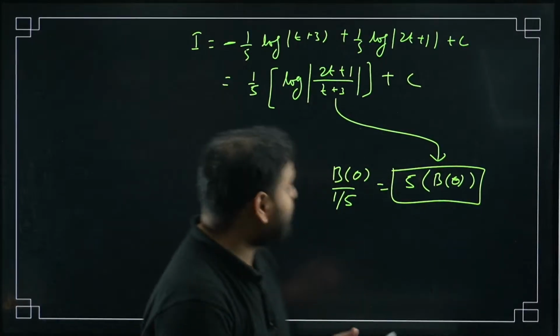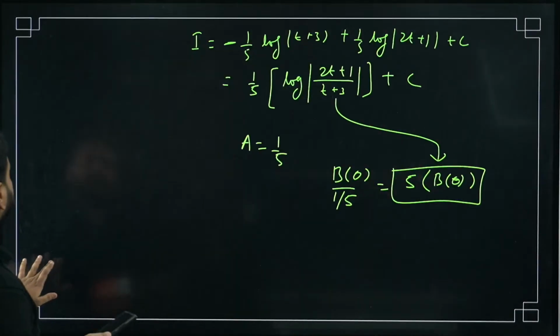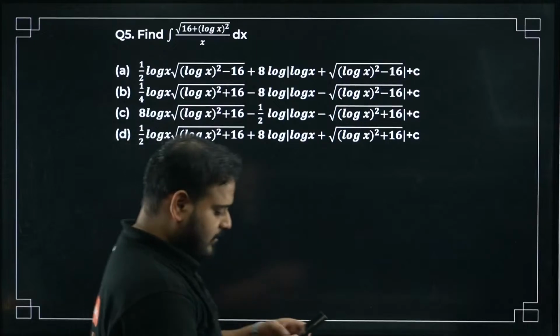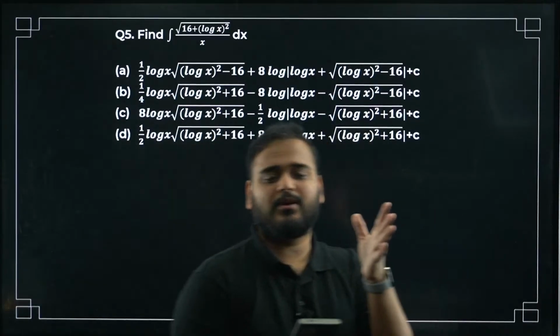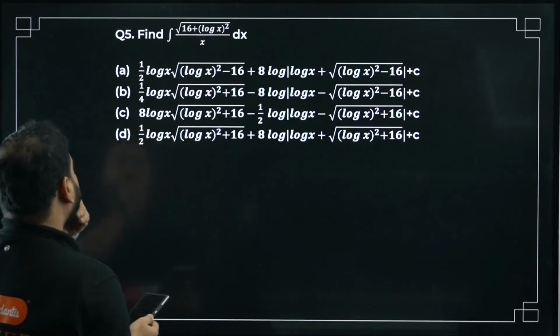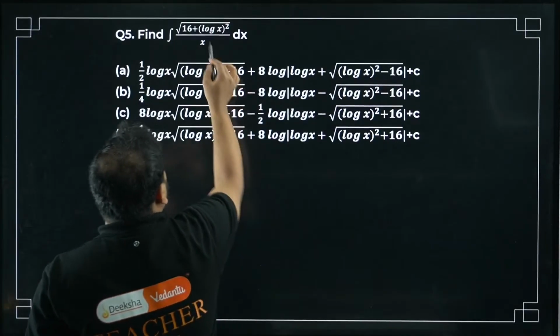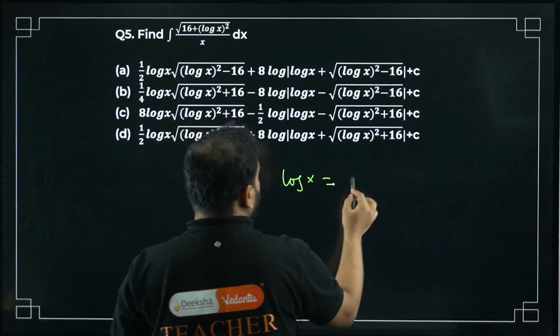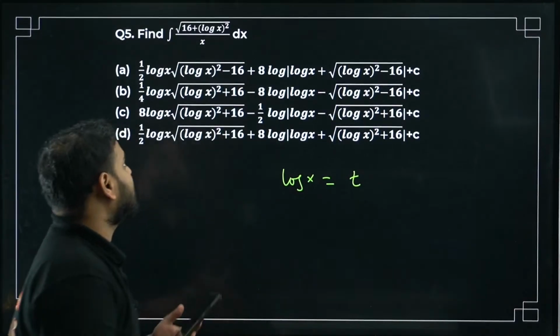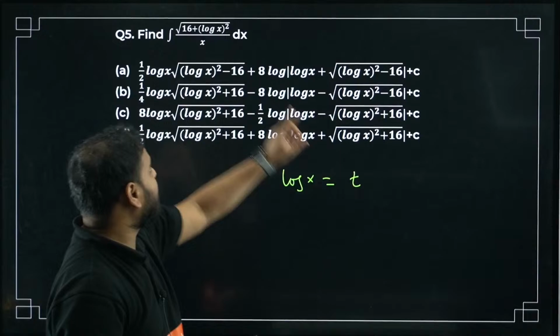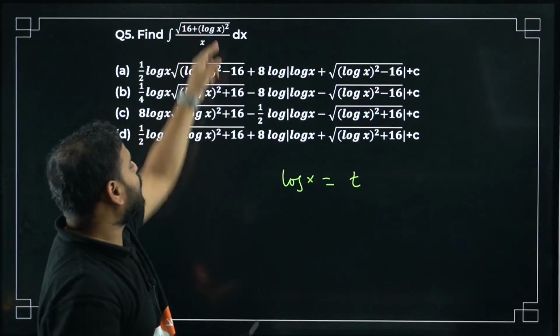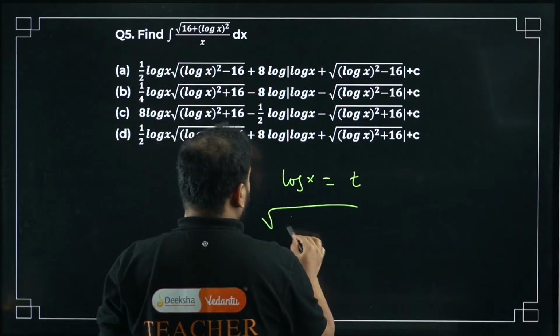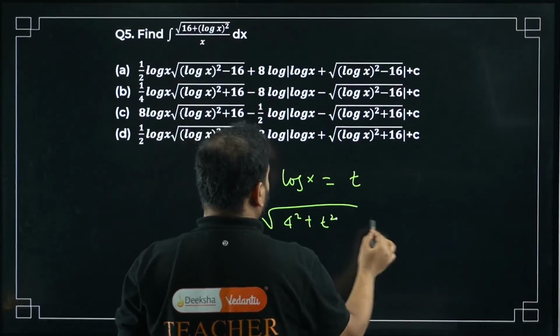Okay, so let's move on to question number 5. Again, you can solve this without any steps required. Think about it. What is there? I have log. So I'll write one thing. Take log x as t. Now the question is done. What will happen to this integration? It will become the integral of root of 4 square plus t square dt.